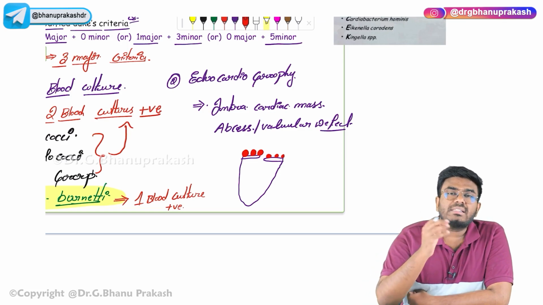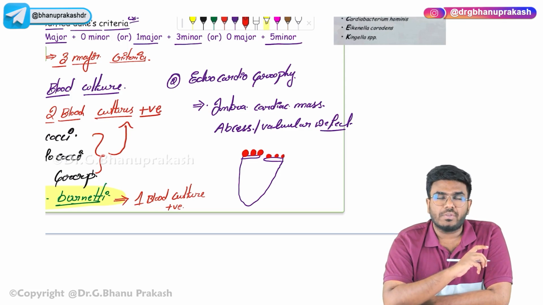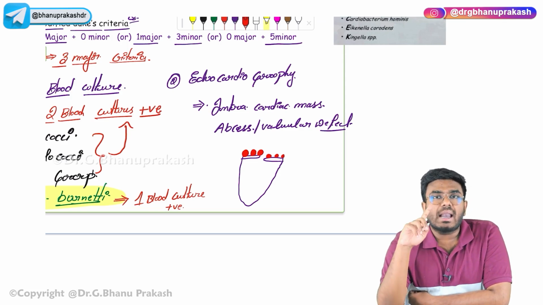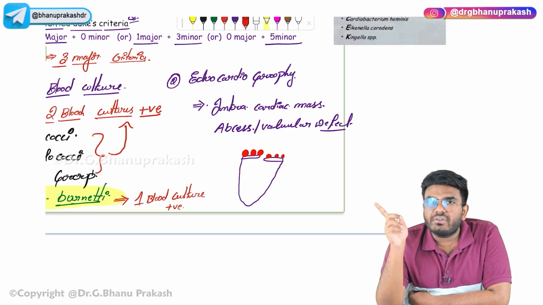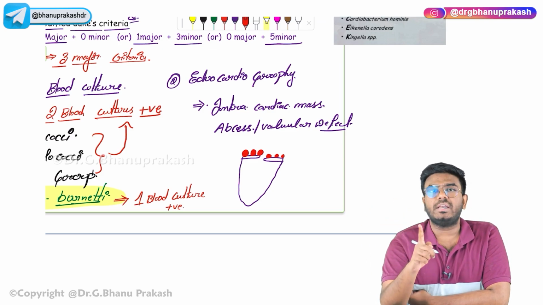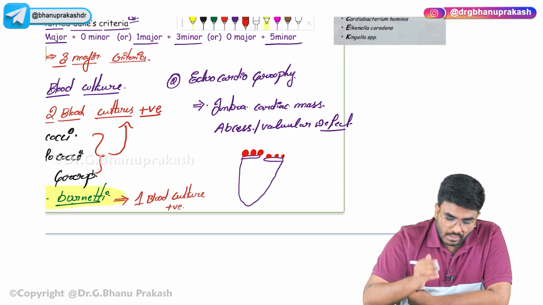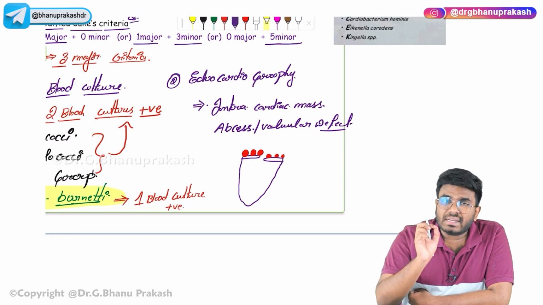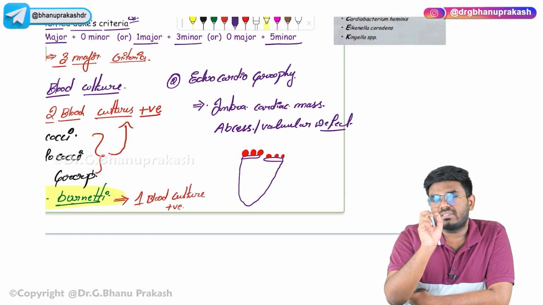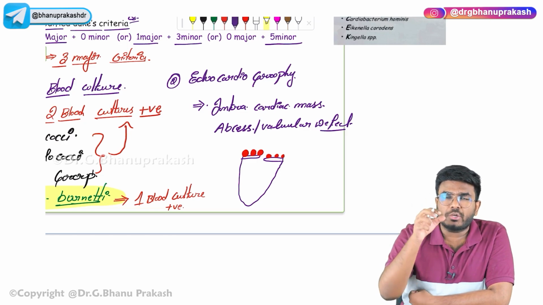So you can see these oscillating vegetations. These vegetations are septic vegetations. They are not sterile vegetations like in rheumatic fever. In rheumatic fever, the vegetations are present along the line of closure and are sterile in nature. But these vegetations are absolutely septic. The walls are getting damaged, and as the walls are getting damaged, platelet microthrombi accumulate over there.